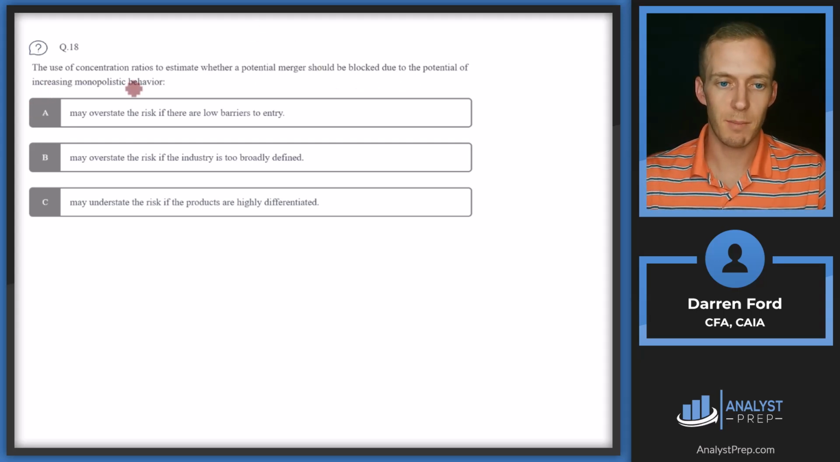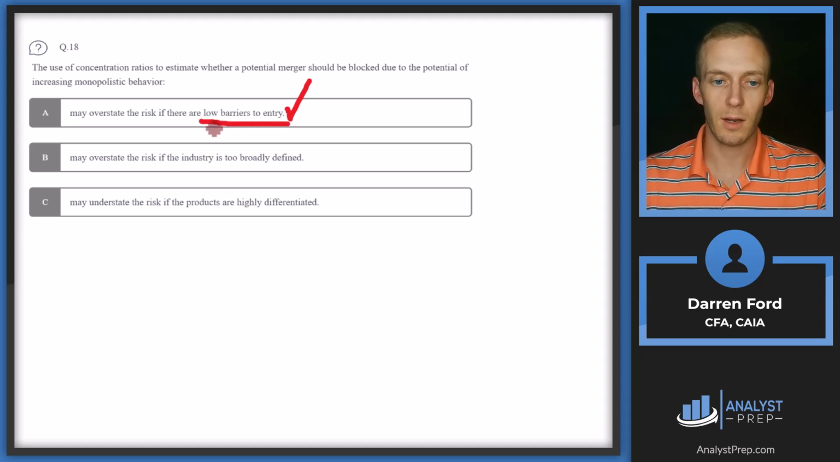Question 18. The use of concentration ratios to estimate whether a potential merger should be blocked due to the potential of increasing monopolistic behavior. A, may overstate the risk if there are low barriers to entry. That sounds like a true statement so far. If we have high market concentration currently, but there's low barriers to entry, that might just mean that we're in a newer or early on market, and not a lot of new companies or competitors have come into the space yet.